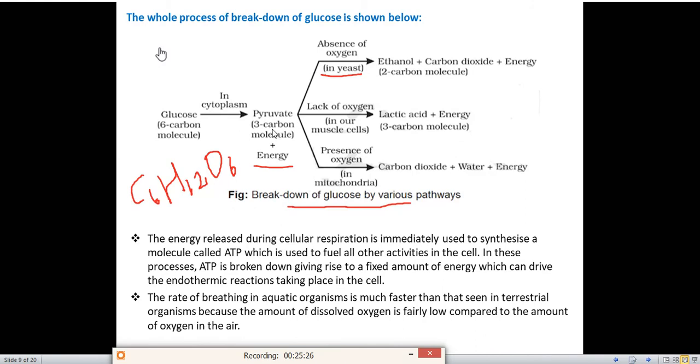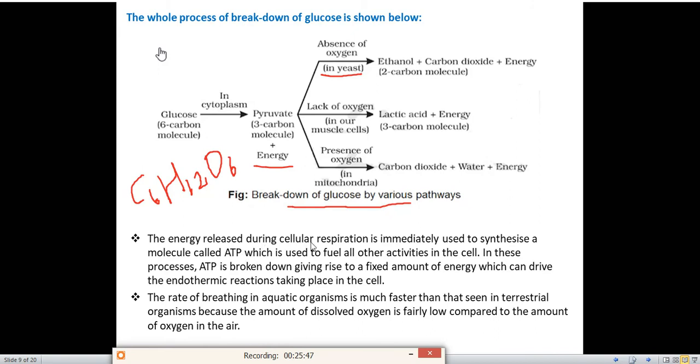For example, a question can be asked, where does the breakdown of pyruvate into lactic acid take place? So you have to write in the muscles. Where does the breakdown of glucose into pyruvate take place? So you have to write in cytoplasm. Where does the breakdown of pyruvate into carbon dioxide, water and energy take place? You have to write mitochondria. Like this, you have to remember this complete pathway.